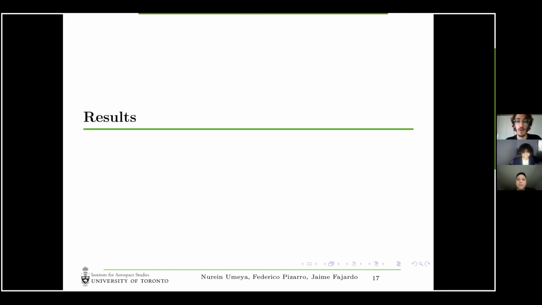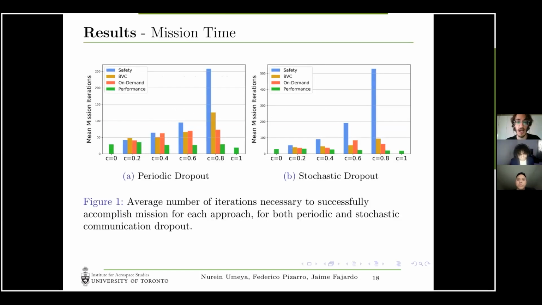Going on to the results, we tested every single approach with every communication level and communication failure type 25 times. The results for mission time are here. We see that the performance is as expected. It actually improves as the communication deteriorates. However, the safety benchmark deteriorates very rapidly, especially in the stochastic case. The other two approaches, BVC and on-demand, perform relatively similarly to each other.